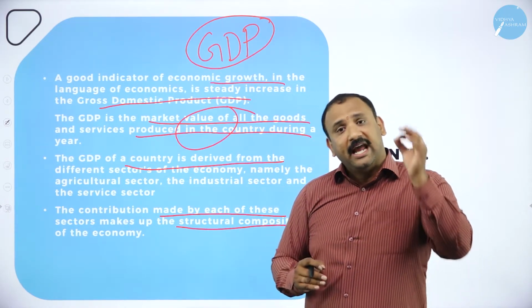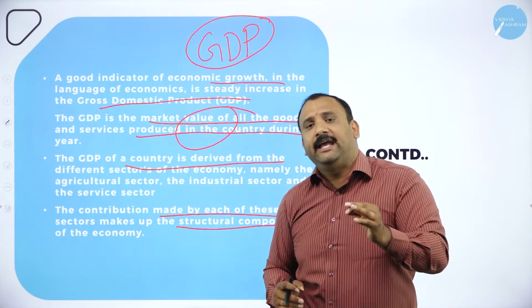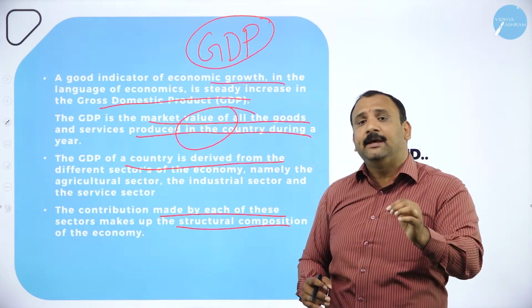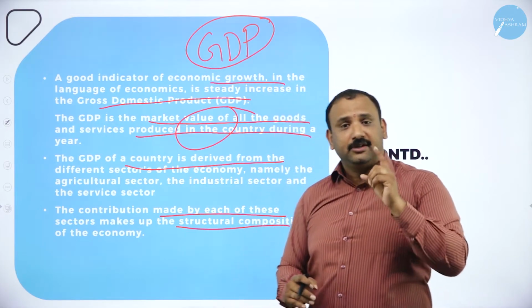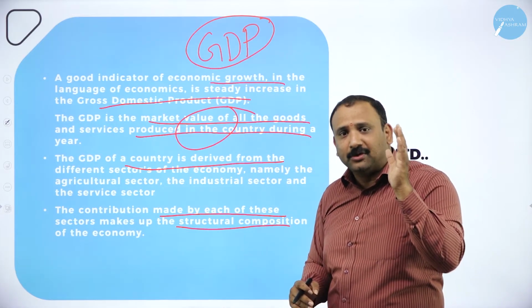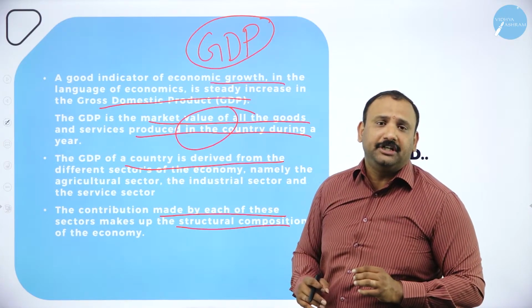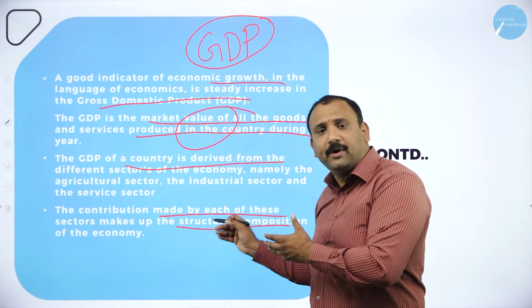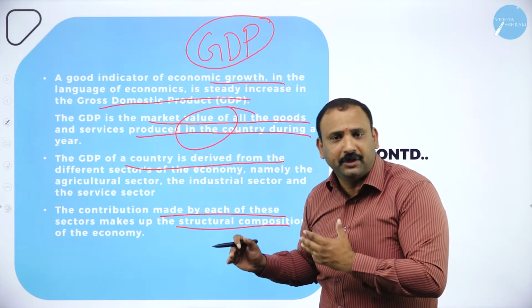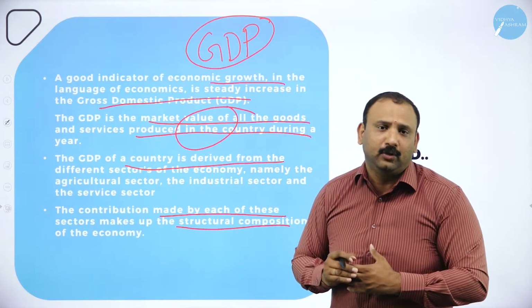Similarly, every single sector of the economy is equally important in order to make the GDP the most effective one. So whenever we look into the structural composition of GDP, we need to understand from our mindset that this is going to make a huge difference. This is going to make a huge factor altogether.